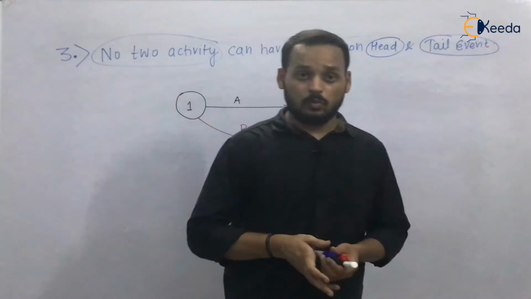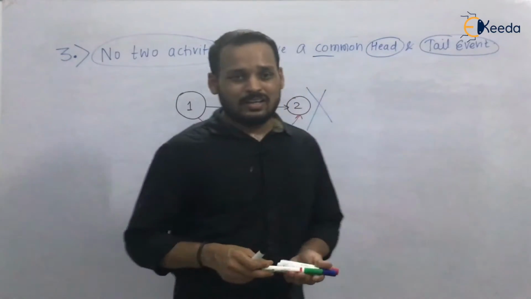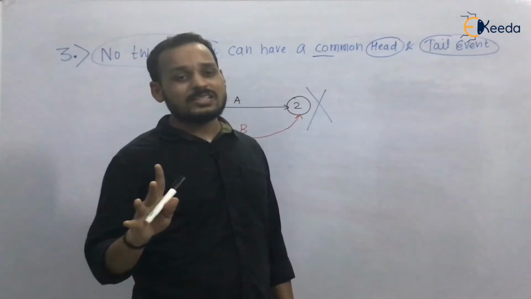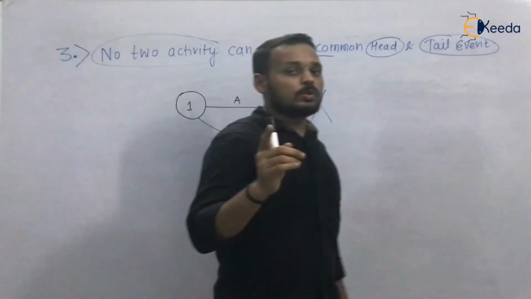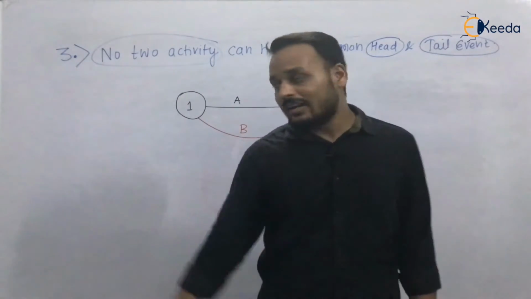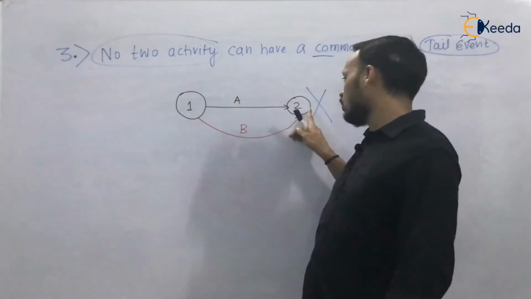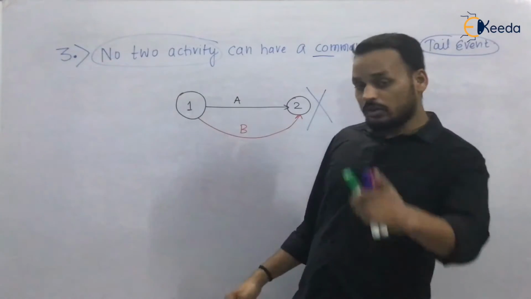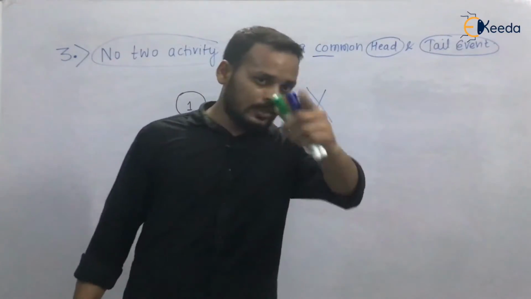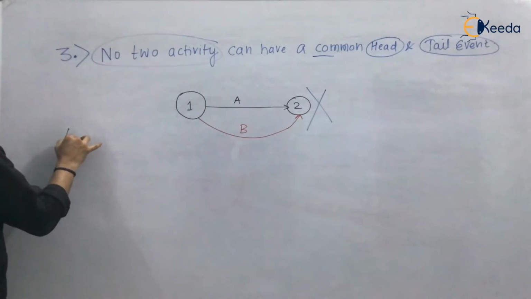So what will you do? Because in the question it has been said that activity A and activity B both should be started simultaneously and their head event is 2 and their tail event is 1. Then look for the next rule, rule number 4.